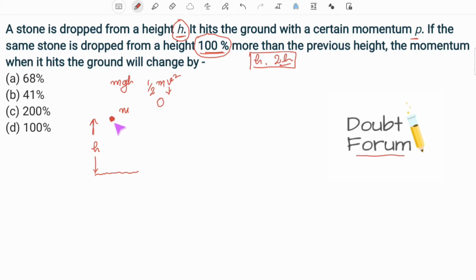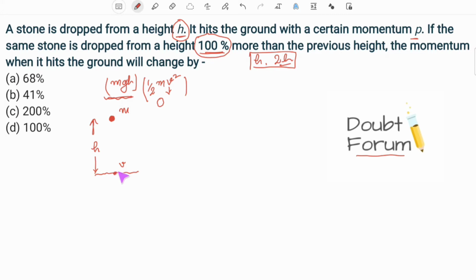As this stone starts moving towards the ground, its height starts decreasing, and because the height is decreasing, the overall potential energy of this stone will be decreasing. The amount of potential energy decreasing will start converting into kinetic energy. So due to this kinetic energy, this stone starts to gain some velocity. Whatever potential energy this stone has, it will start converting into kinetic energy. So before hitting the ground, suppose its velocity is v.